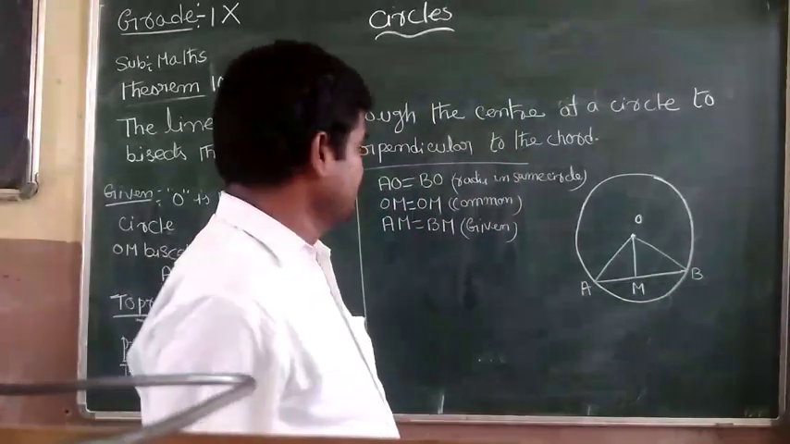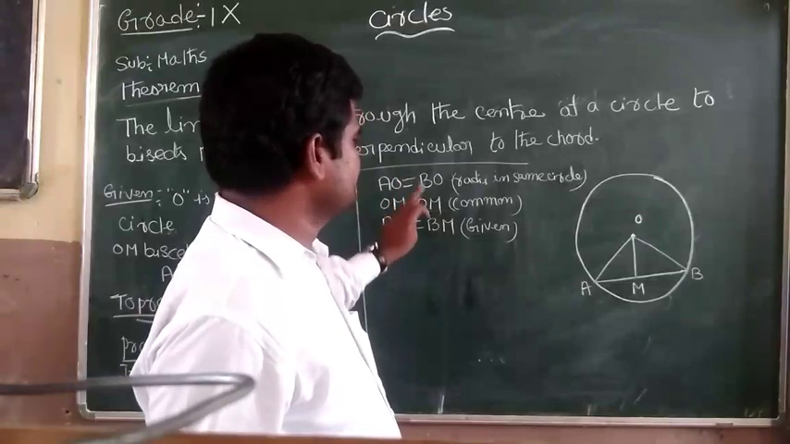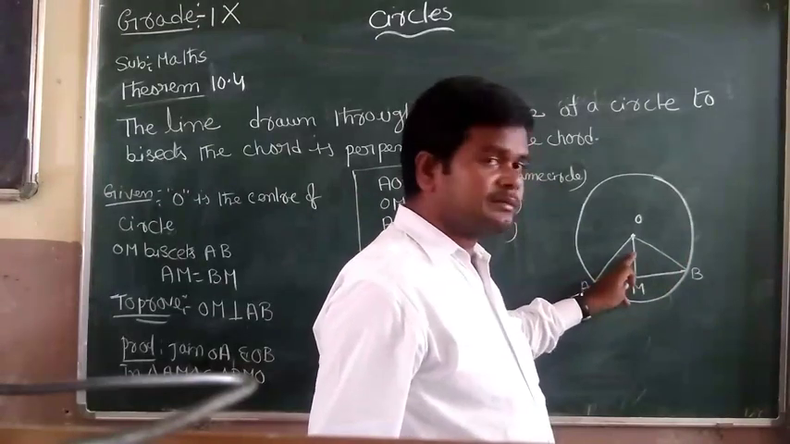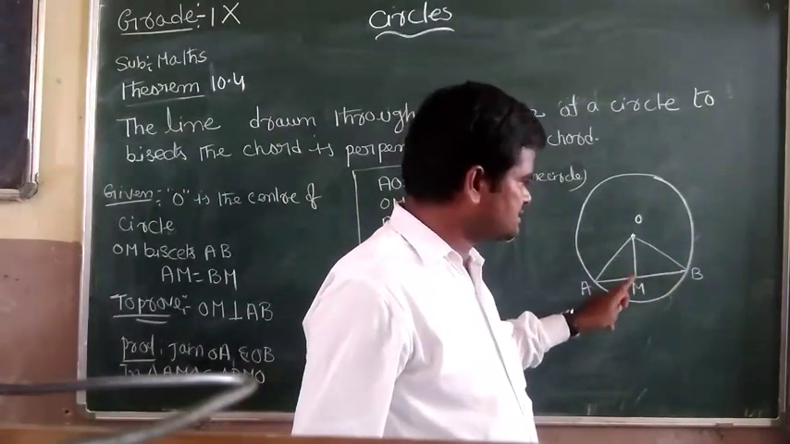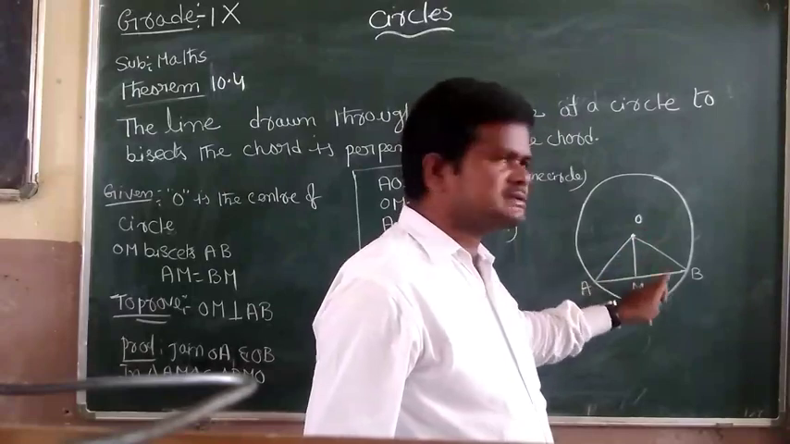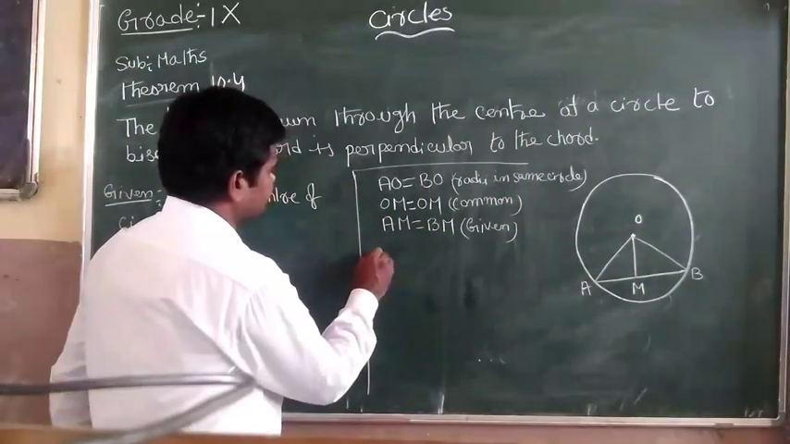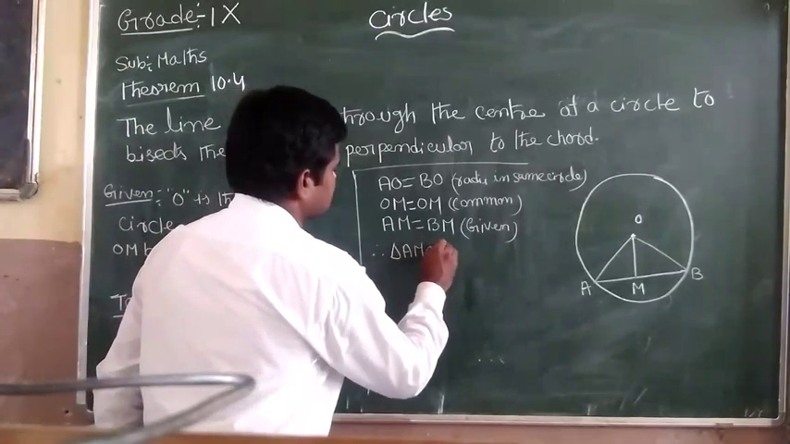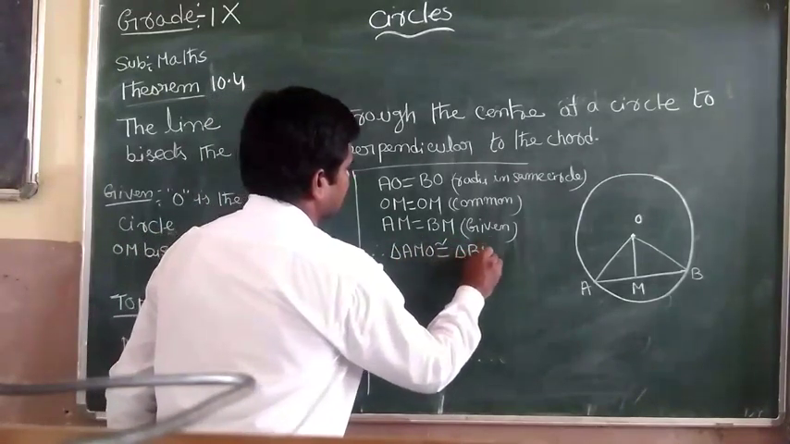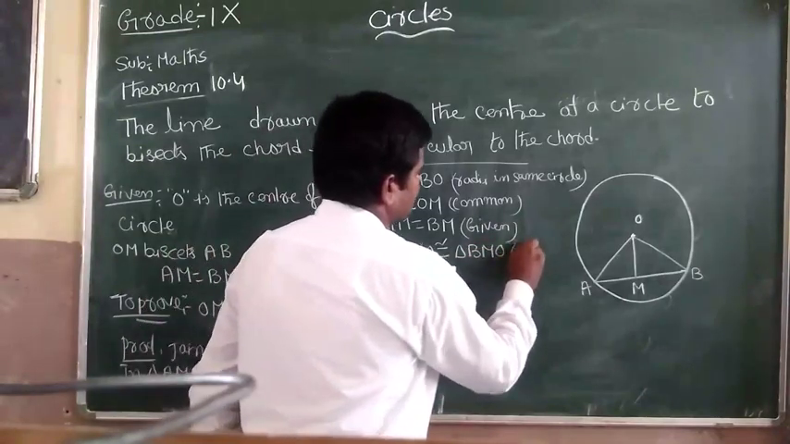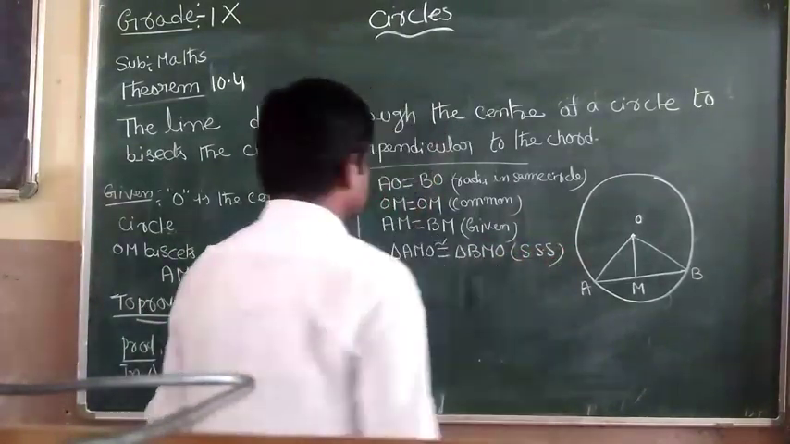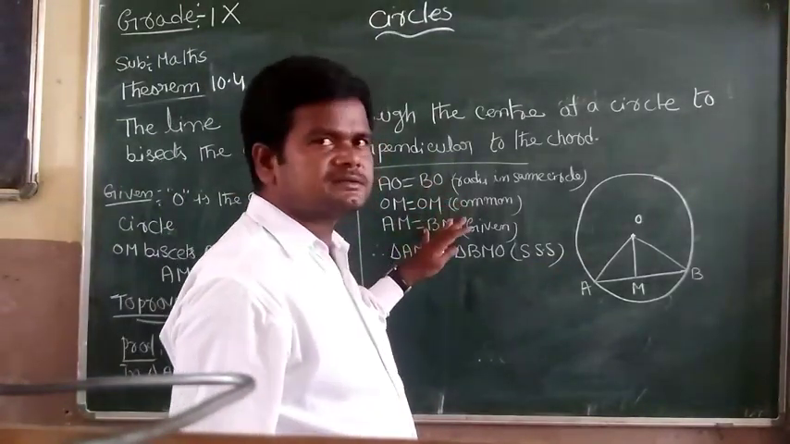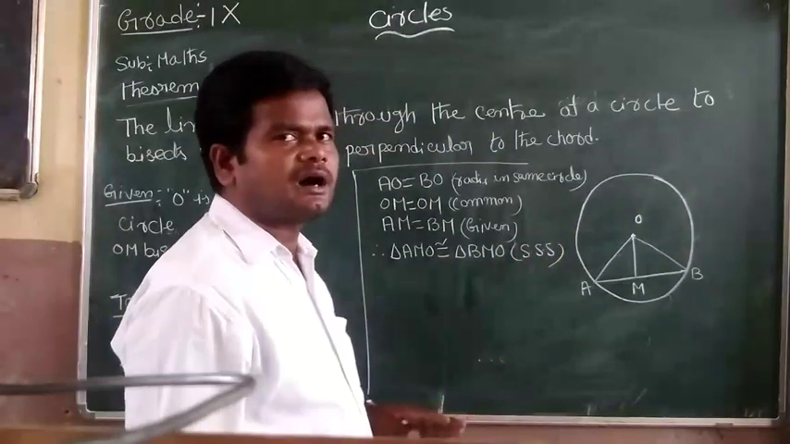So here this is the common side. Therefore triangle AMO is congruent to triangle BMO. The congruence rule is SSS, side-side-side. These two triangles are congruent.